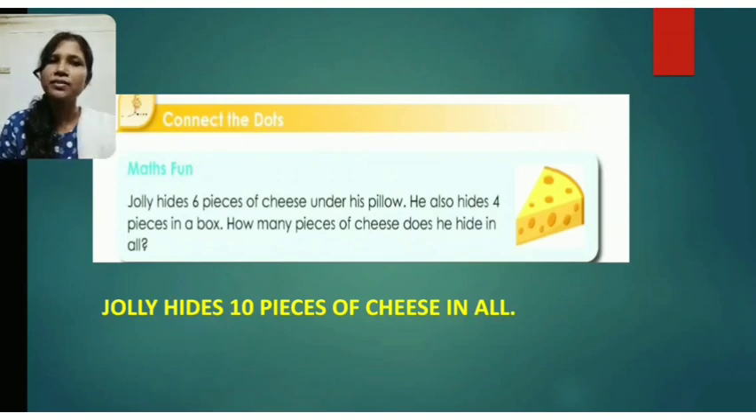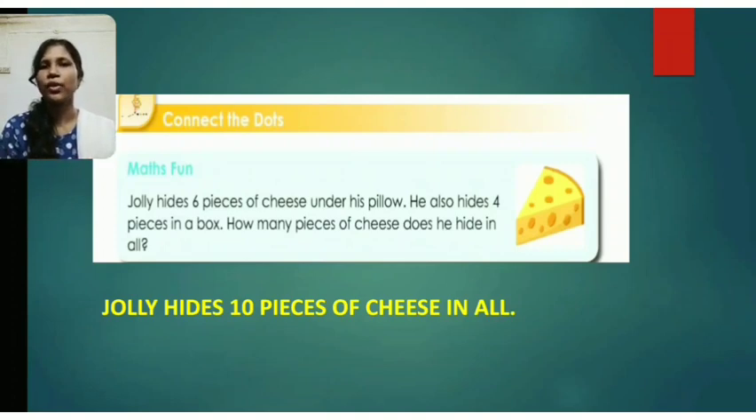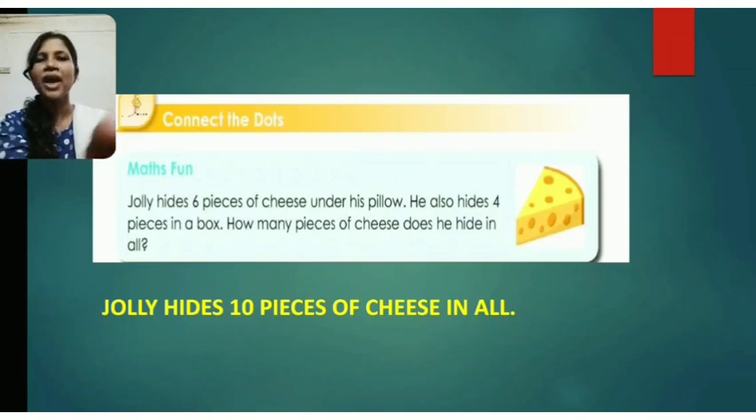So how many pieces of cheese does he hide in all? 6, so it will be 6 plus 4. So 6 plus 4 equals 10. So Jolly hides 10 pieces of cheese in all. Here I have already given you the answer. So now dear students, I hope this maths fun is clear to you.